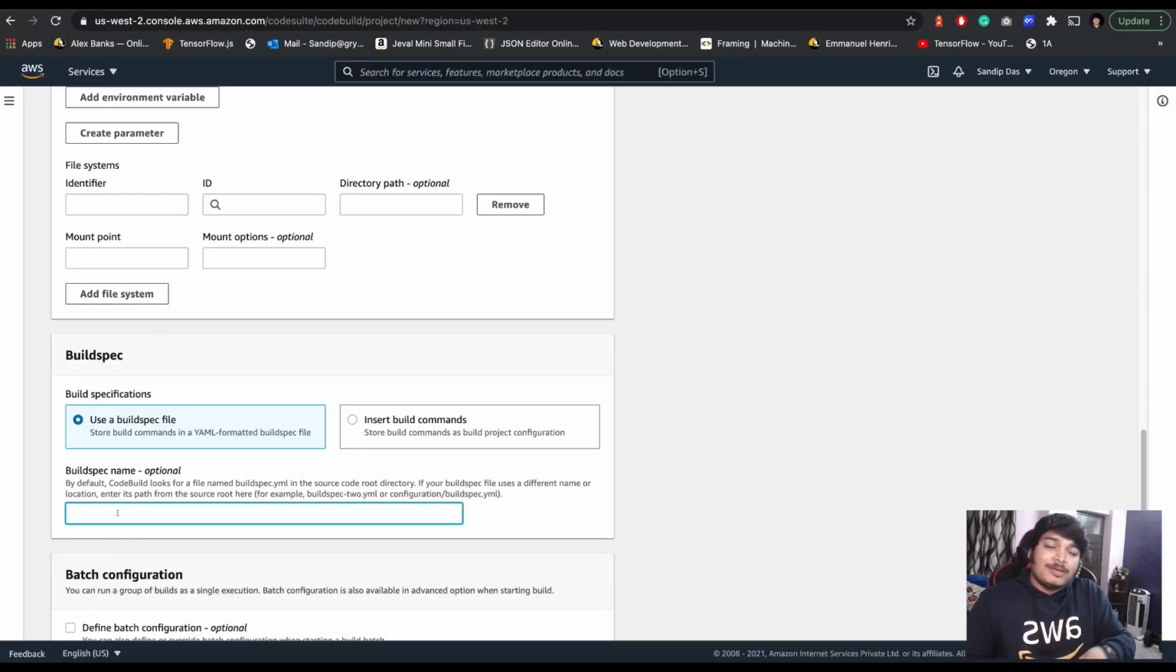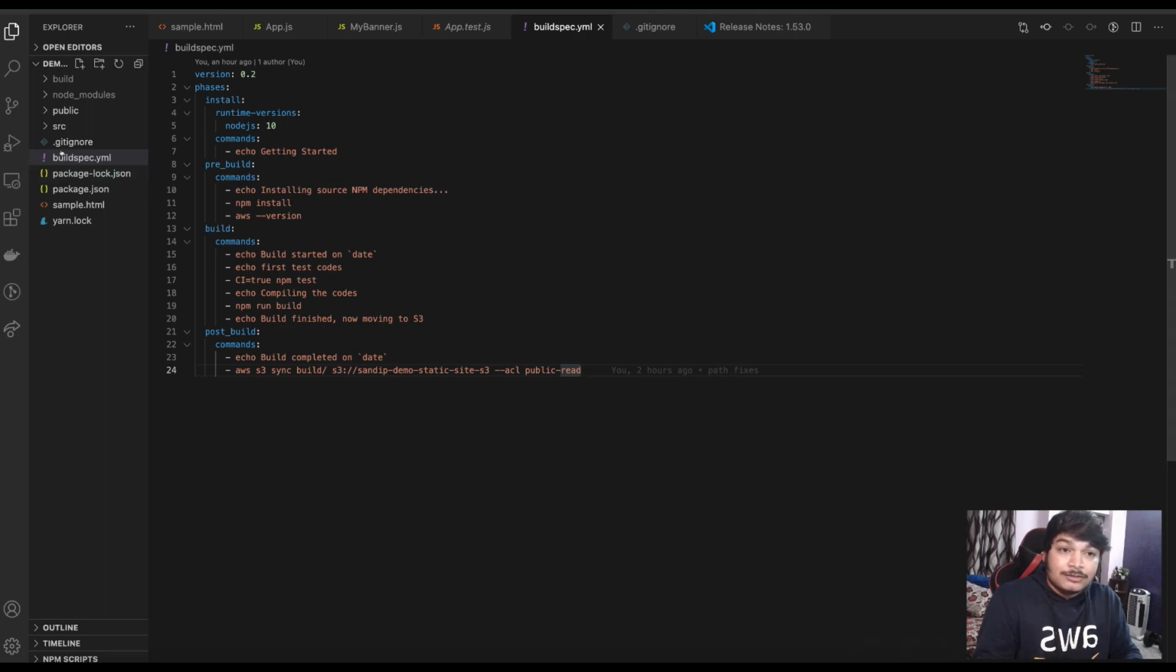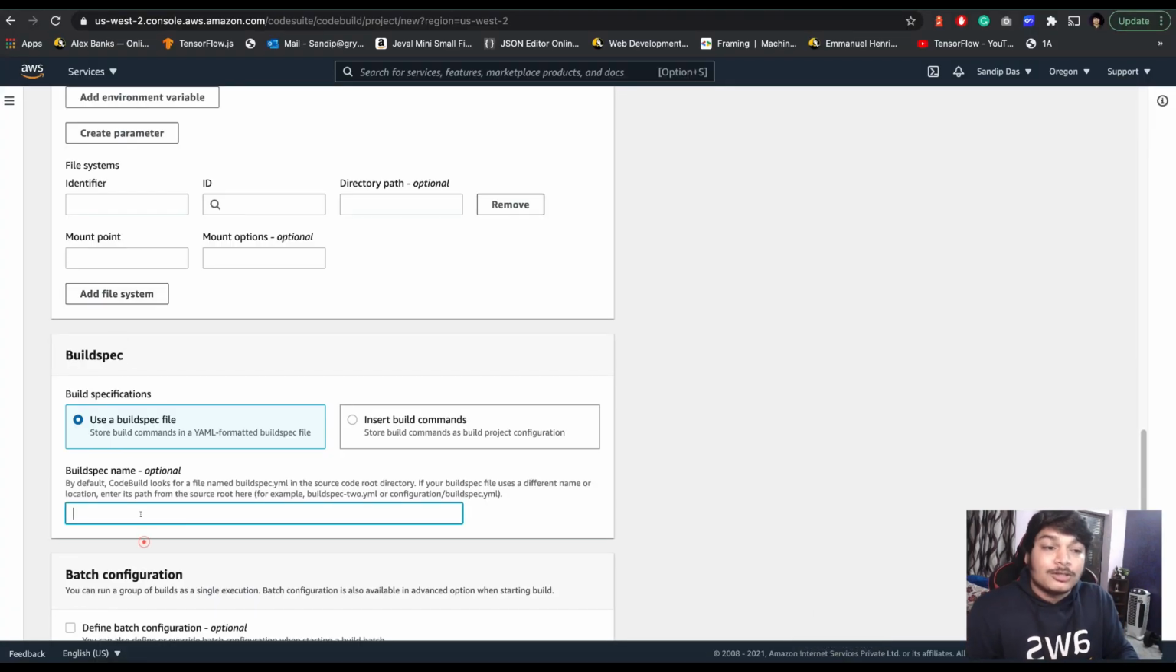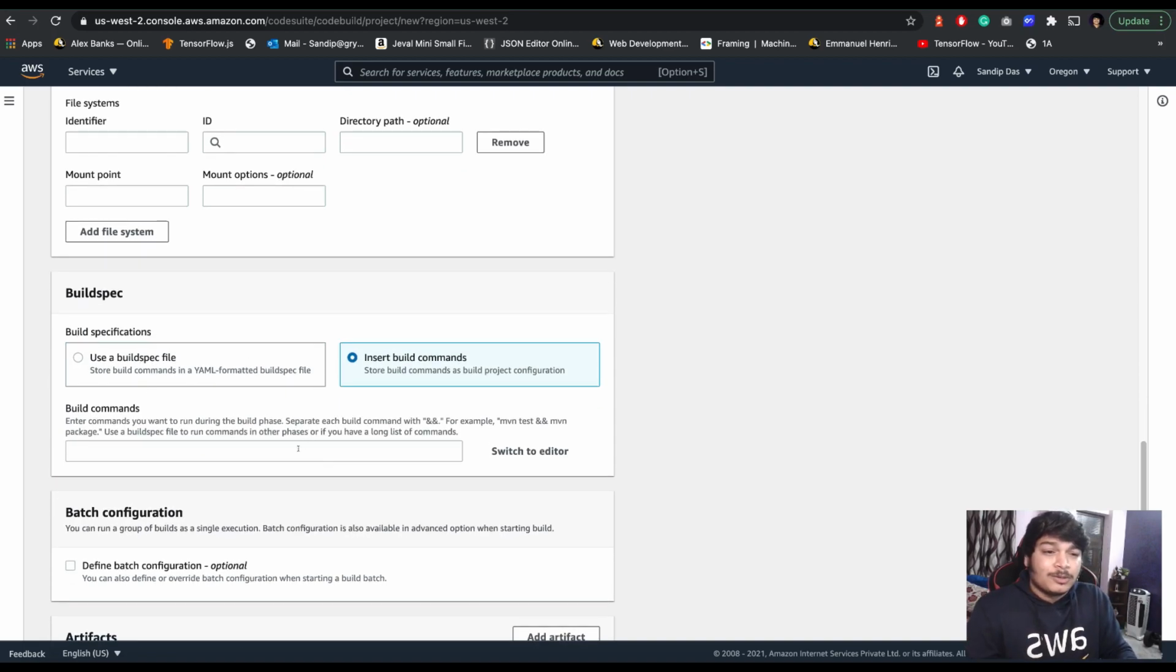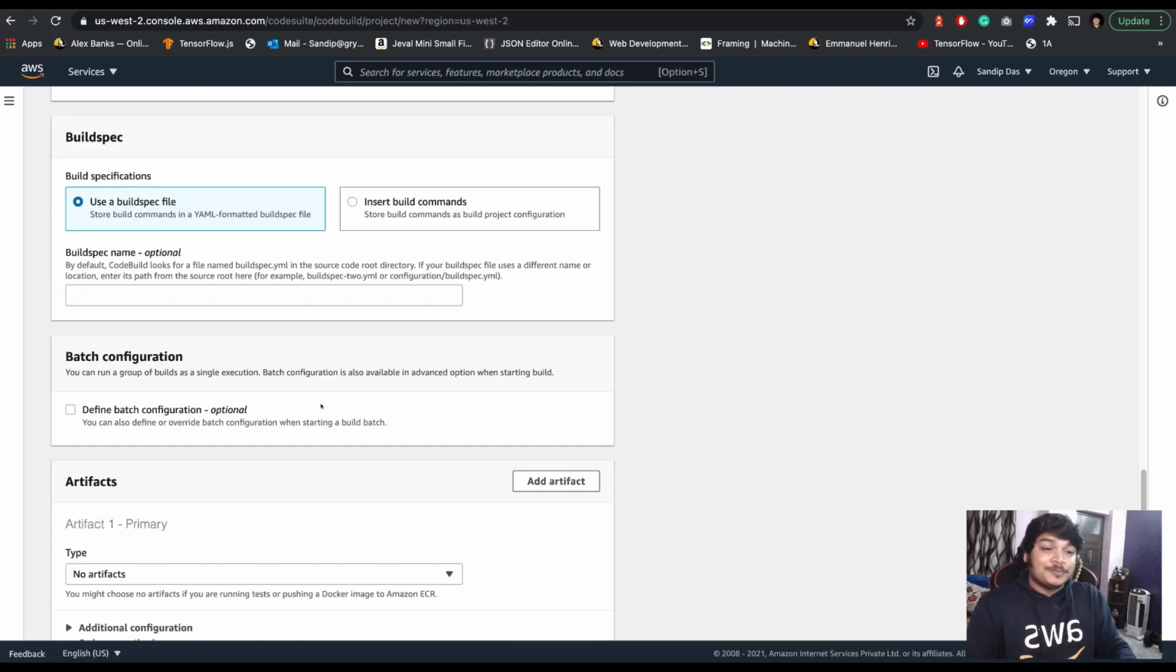It could be buildspec xyz.yml, but you have to mention it if it's not the normal buildspec.yml file name. Whatever else file name you give, you have to mention it here. Remember that part. If you want, instead of using any buildspec, you can insert the commands. You can do it, but I will never suggest that. Go with the buildspec. It will make your life a lot easier.